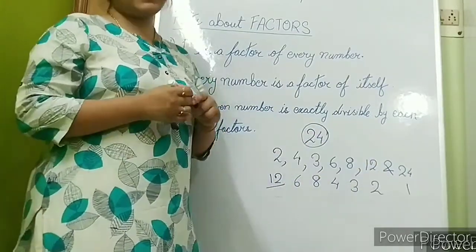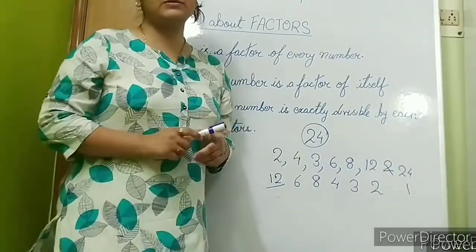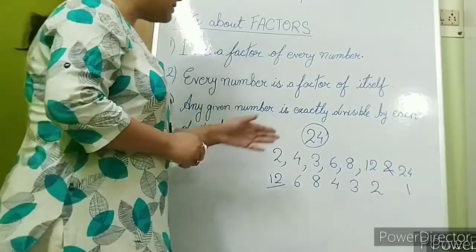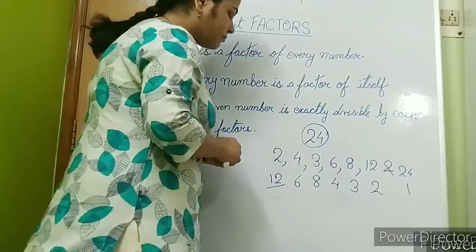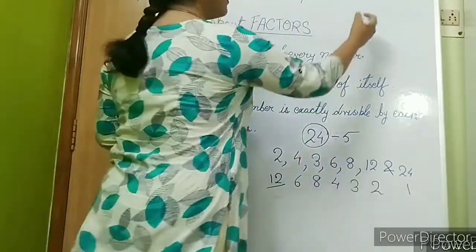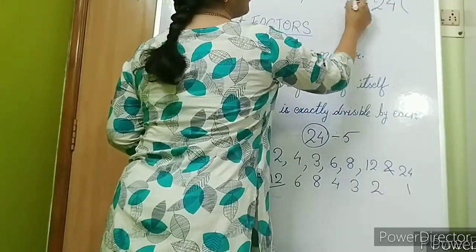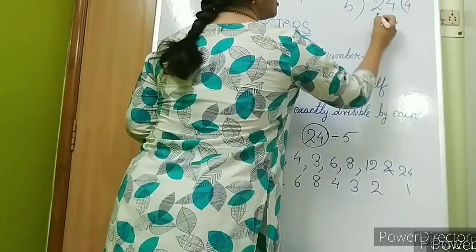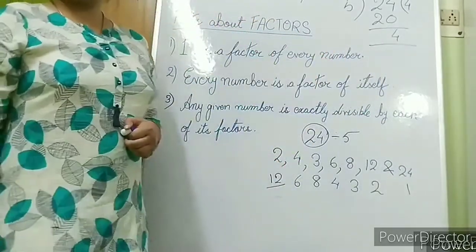If it is not exactly divisible by any number, then that number will not be its factor. Let's take 5. Let us try dividing 24 by 5. 5 fours are 20, and 4 is our remainder.